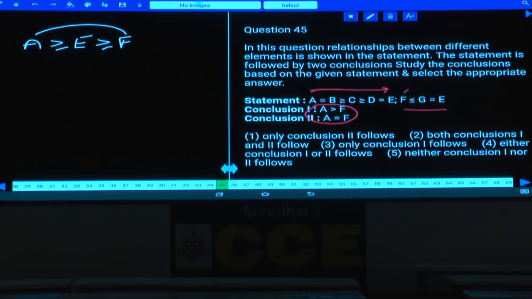Now between A and F, tell me what is the conclusion here? A greater than or equals to F. A is either greater or equal to F. Either it could be greater than or equals to F, and either conclusion 1 or conclusion 2. That is either 1 or 2, that is choice 4. Question number 45, choice 4 is the answer.